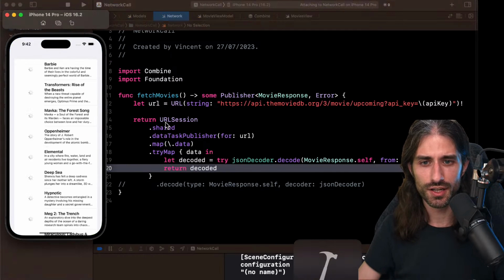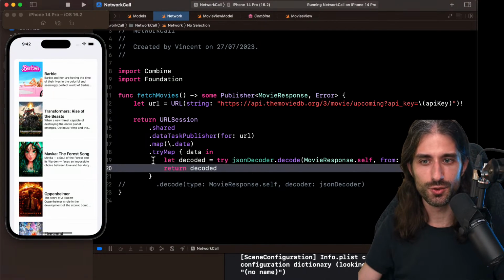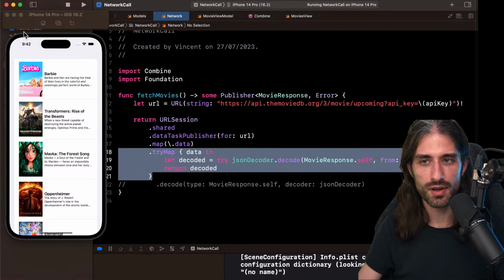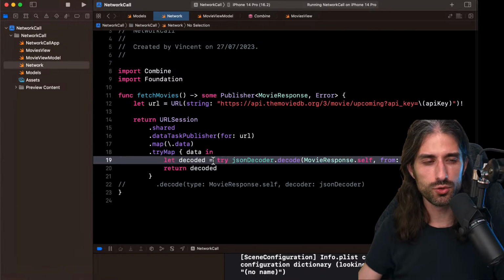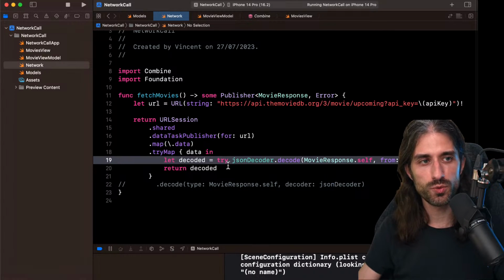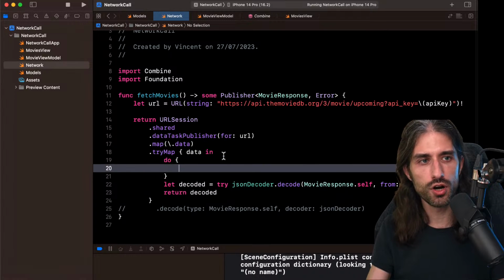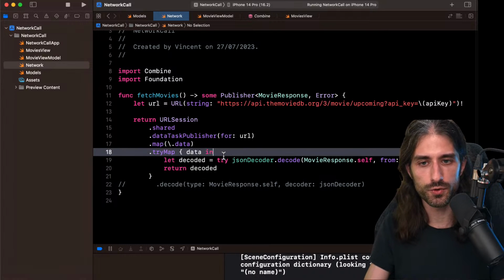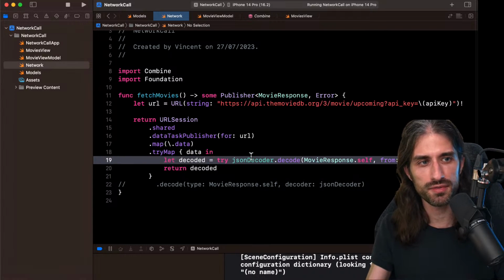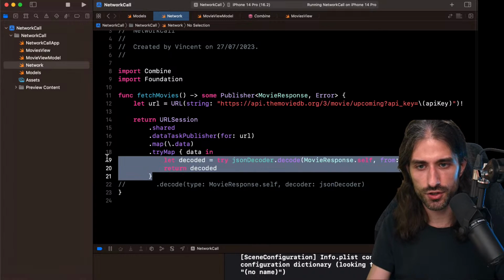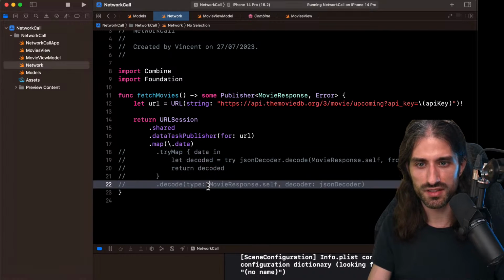Let me run the code just to make sure that it still works. Yes. So you could do a tryMap, and what's great, as you can see, is that tryMap is a nice API because you can do stuff that can throw an error, and if there is an error, it will automatically send it through the publisher. So you don't need to write a do block and then write your catch block. You can just focus on the happy path and then deal with the error downstream. So I will just comment this so that it's in the code I will commit, and it's still there.